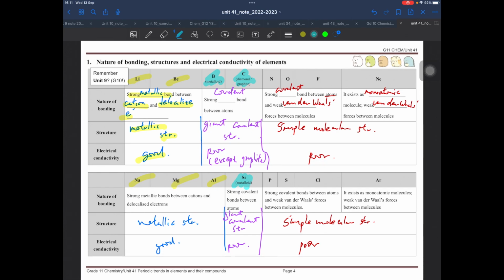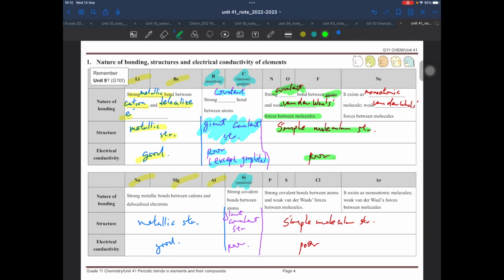Well, the next one is giant covalent structure. Of course, they have strong covalent bonds, and the conductivity is poor because they don't have mobile ions or mobile electrons. And sure, an exceptional case is graphite. Otherwise, you can simply classify them as insulators. Finally, those are the typical non-metals. They have strong covalent bonds between atoms, but weak van der Waals forces between molecules, and a simple molecular structure.